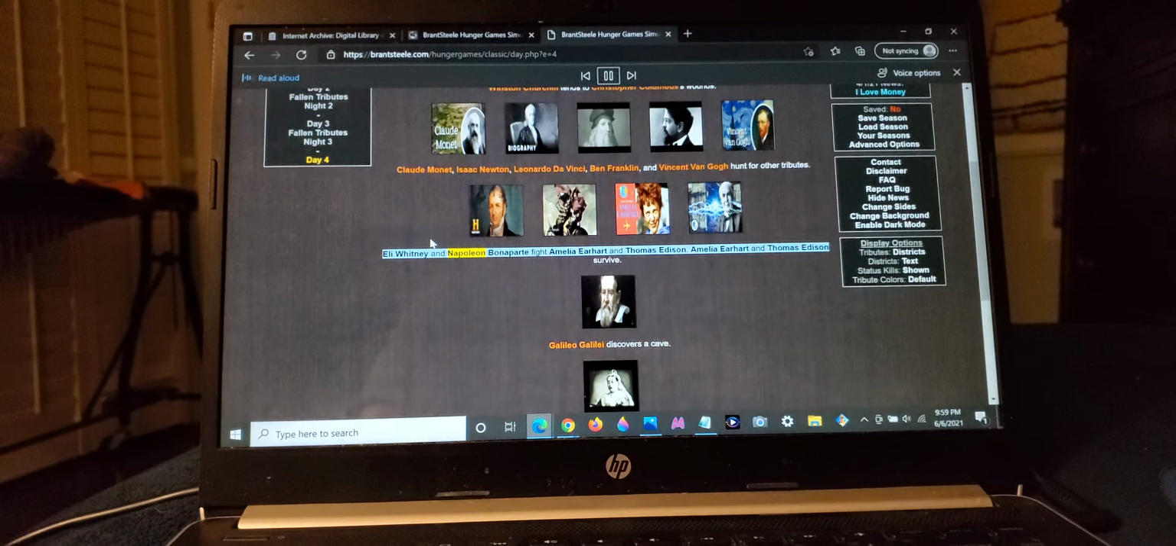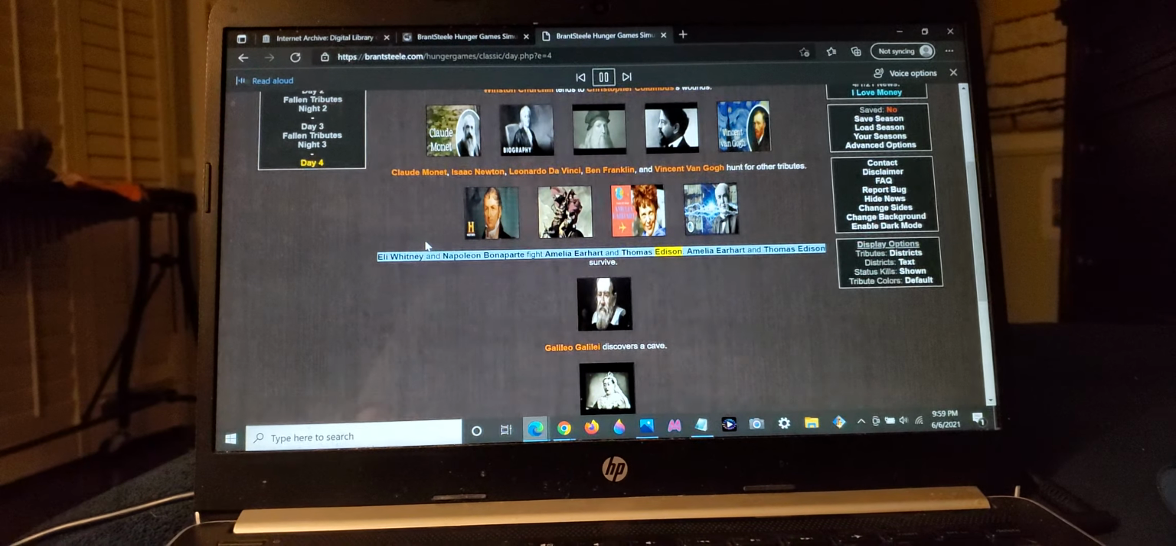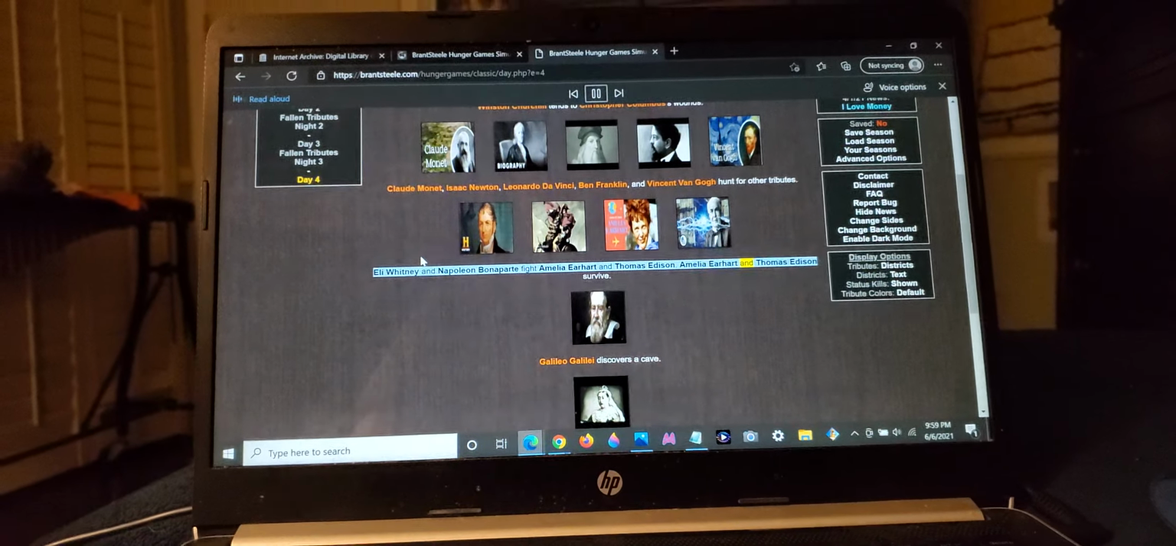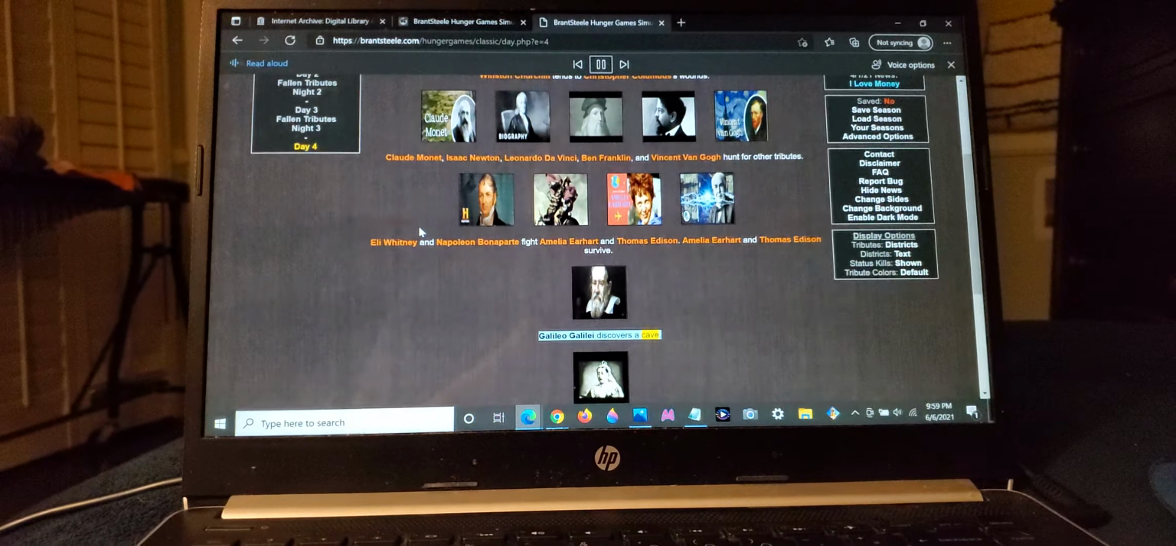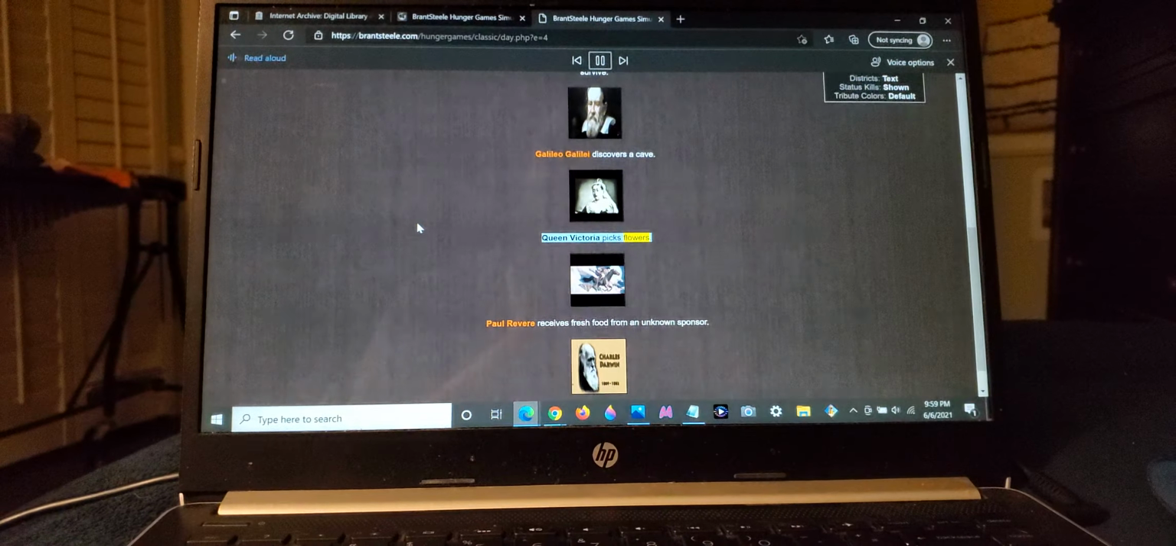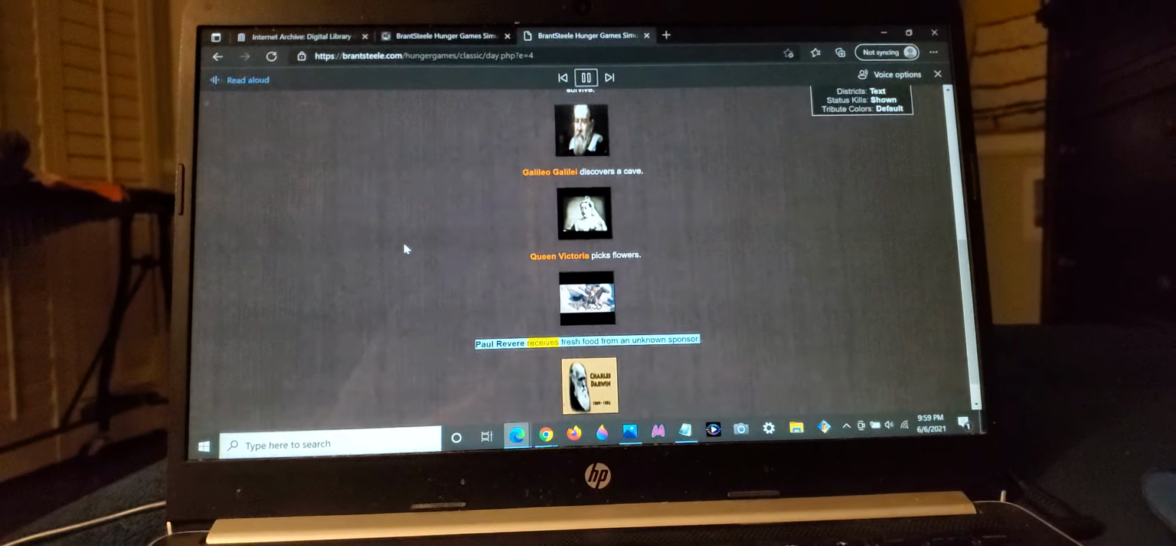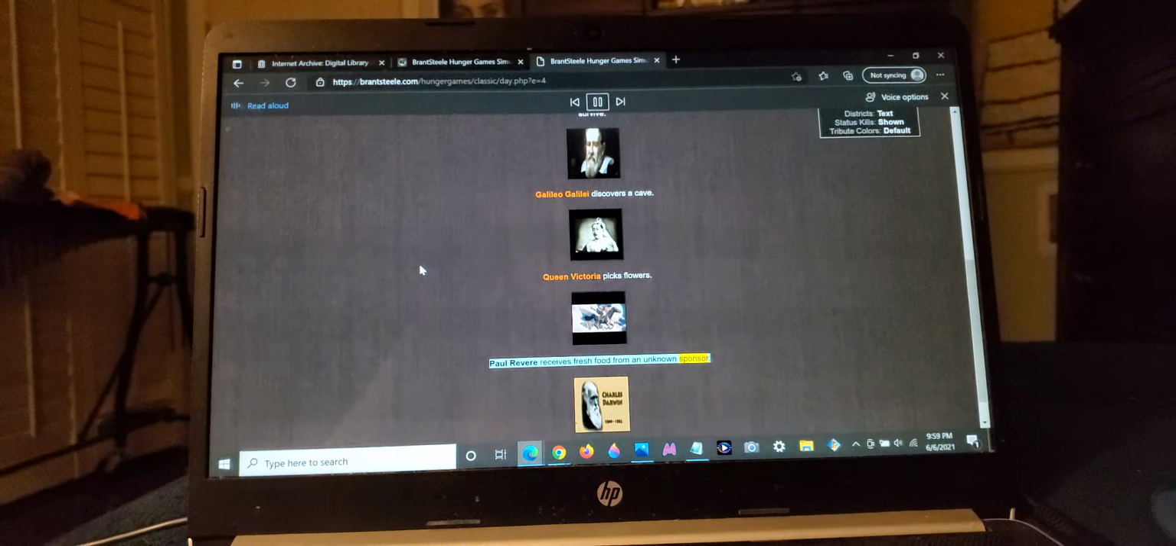Eli Whitney and Napoleon Bonaparte fight Amelia Earhart and Thomas Edison. Amelia Earhart and Thomas Edison survive. Galileo Galilei discovers a cave. Queen Victoria picks flowers. Paul Revere receives fresh food from an unknown sponsor.